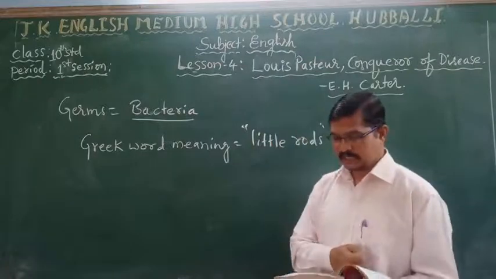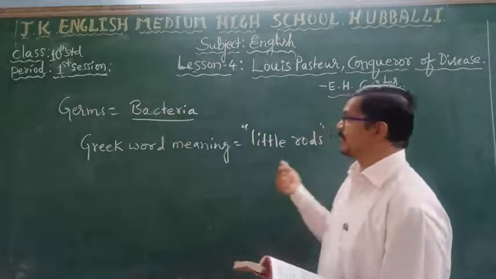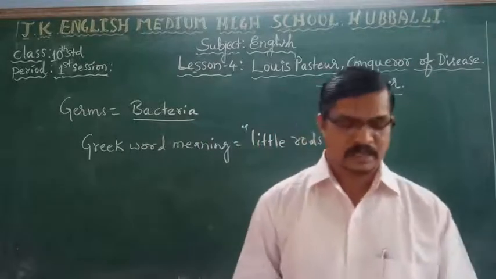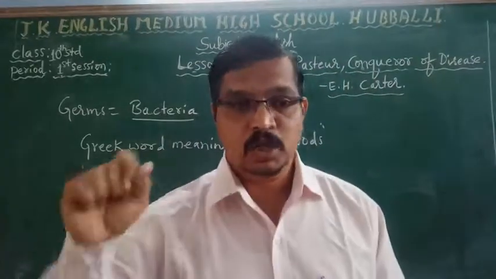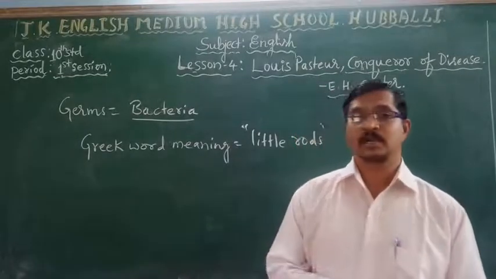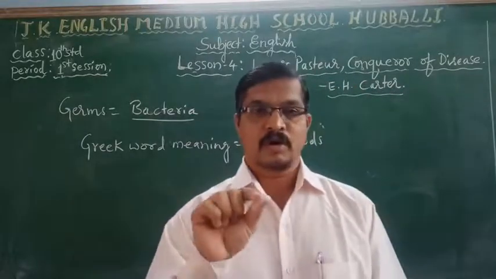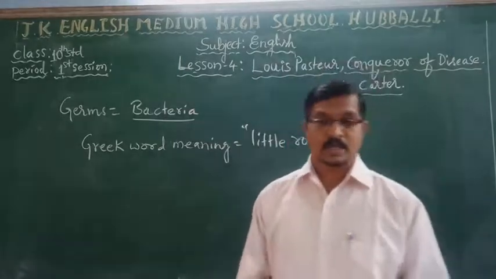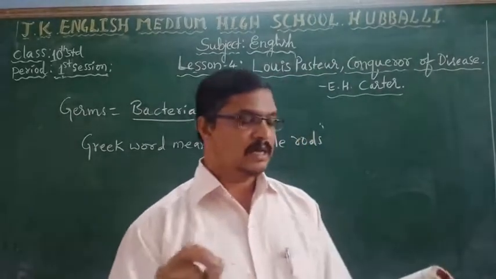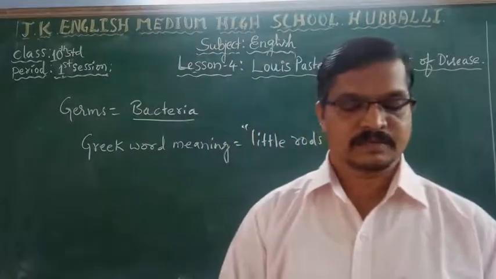See, in those days, by studying these germs, bacteria, Louis Pasteur discovered and also showed to the society that bacteria are also organisms, vegetable organisms, just like rod-shaped plants.